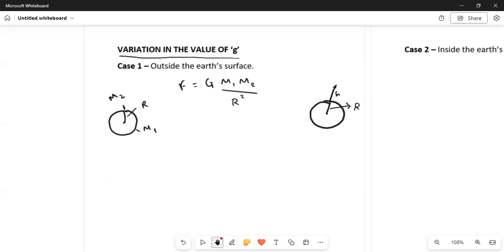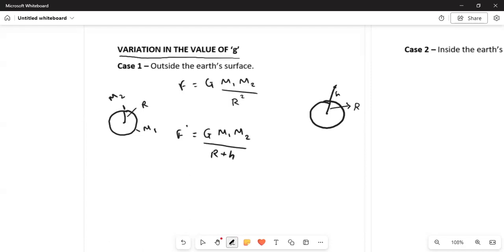And in this case, consider our new force as F dash. That will be G, the gravitational constant, so it will never change, into m1, the mass of the Earth, and m2, the mass of the person or the object, upon r square. In this case, the total distance is r plus h.